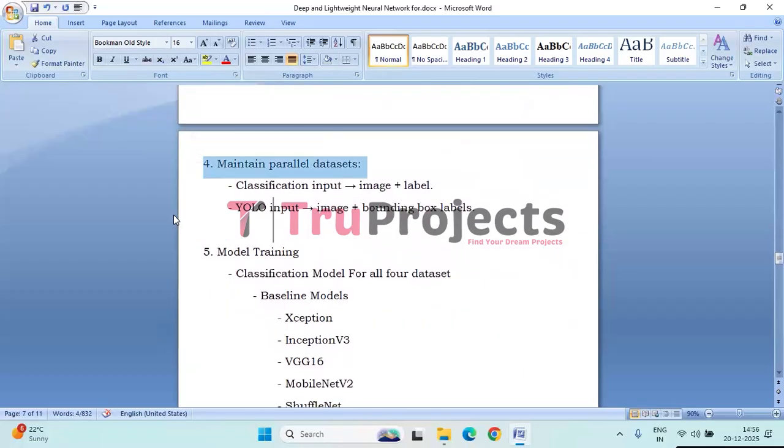Next, maintaining parallel datasets. Two parallel datasets are maintained, one for classification consisting of images and class labels, and another for detection containing images with bounding box annotations.